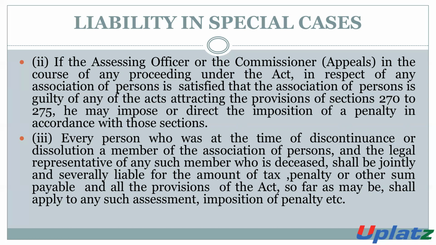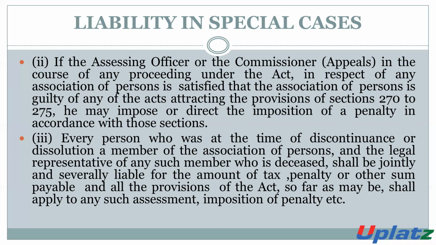if the AO or the commissioner appeals, during the proceeding under this Act, are satisfied that such AOP is guilty of any act which attracts the provisions of sections 270 to 275, meaning the provisions of penalty, then they will impose the amount of penalty.